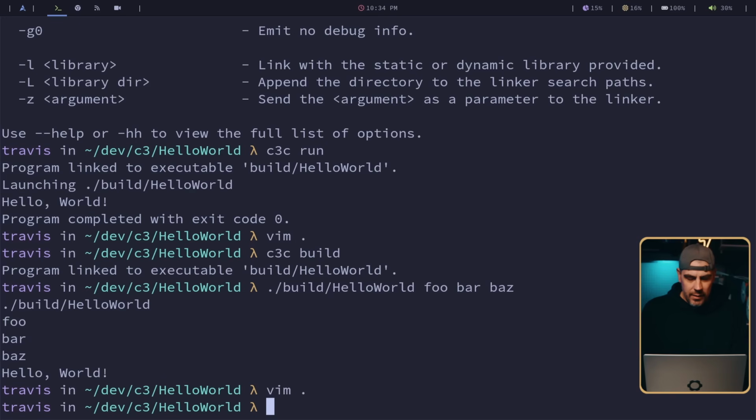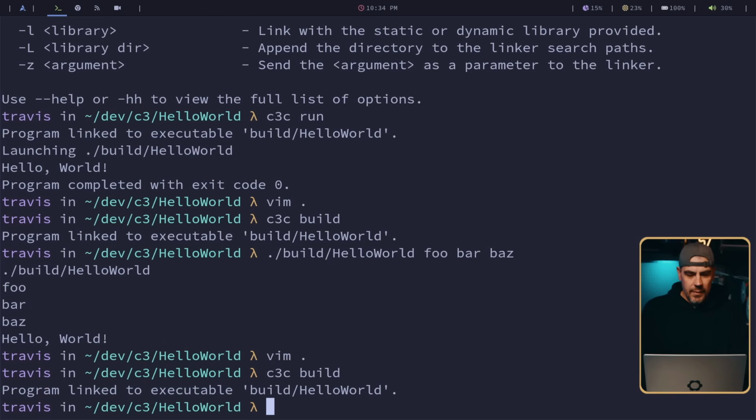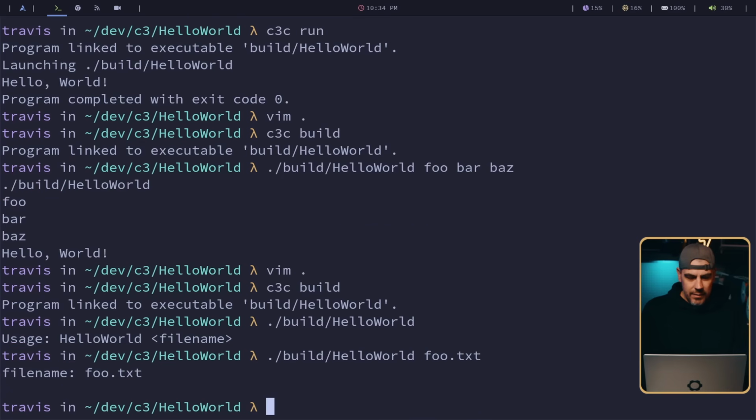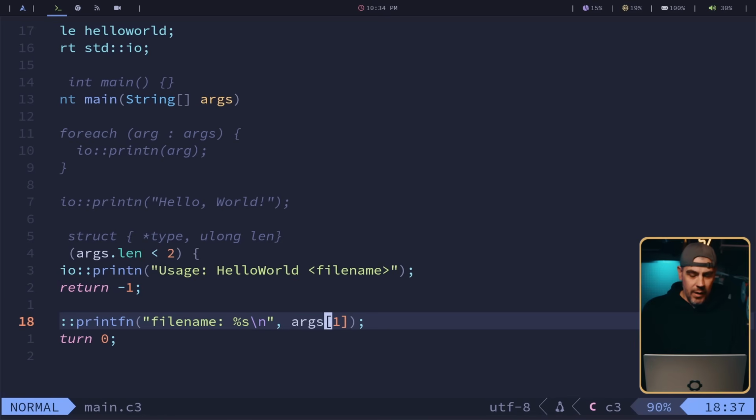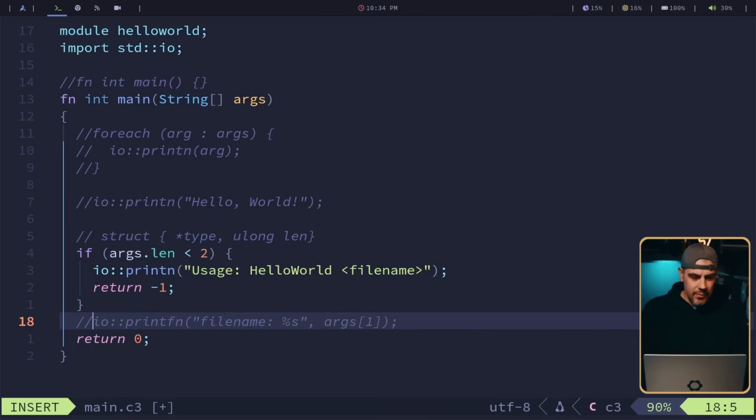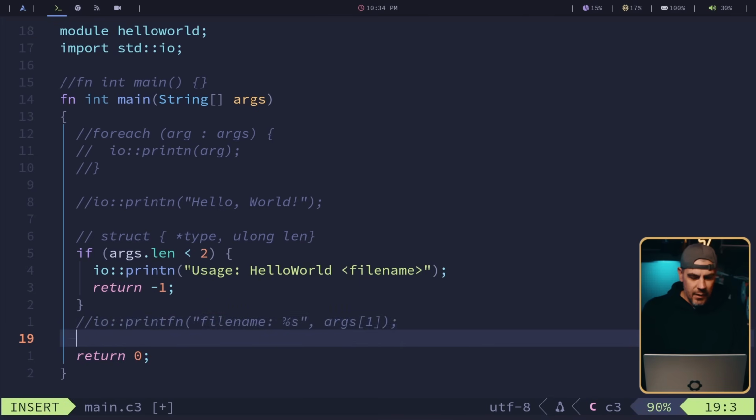So if we C3 build again, and then we run hello world without passing anything, we got the usage: hello world file name. If we run it again with foo.txt, we get file name foo.txt with an extra line. Now, I put a new line. Cool. Now there won't be an extra line. We won't need it, so let's go comment that out. I guess we could say string file name equals args1.